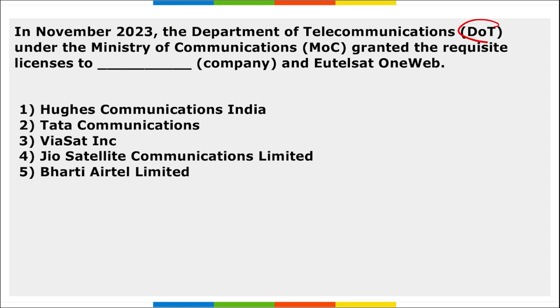Next, the Department of Telecommunications under the Ministry of Communication granted the GMPCS license to a company along with Eutelsat OneWeb. So remember, the Department of Telecommunications, which comes under the Ministry of Communication, granted the license to GMPCS Satellite Communications Limited, right? And it is along with Eutelsat OneWeb. Mark this. This is a type of license that will allow the companies to provide internet access, bandwidth and related services to consumers as well as businesses.